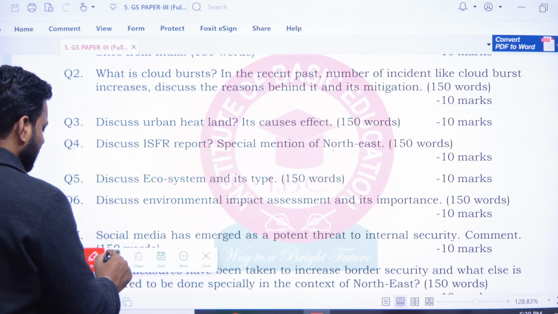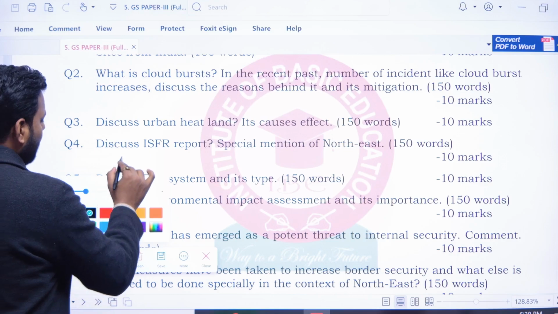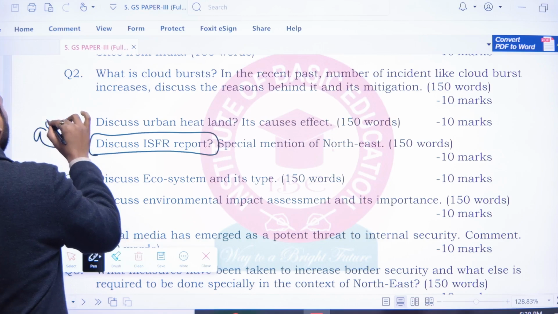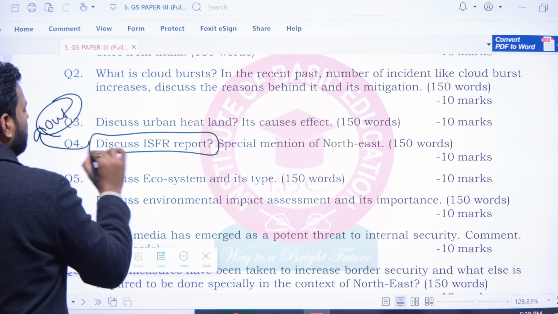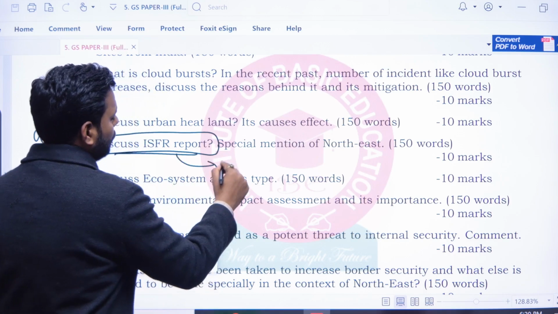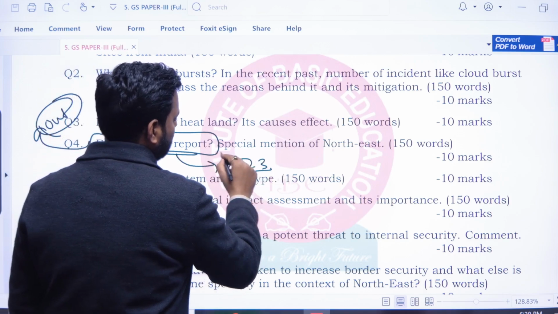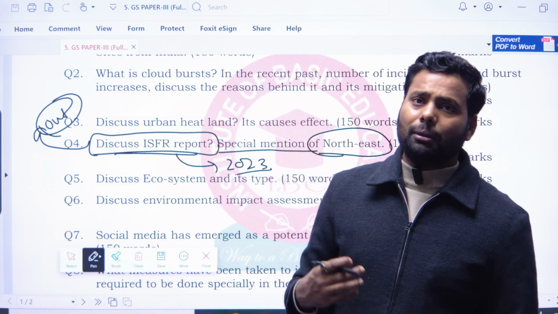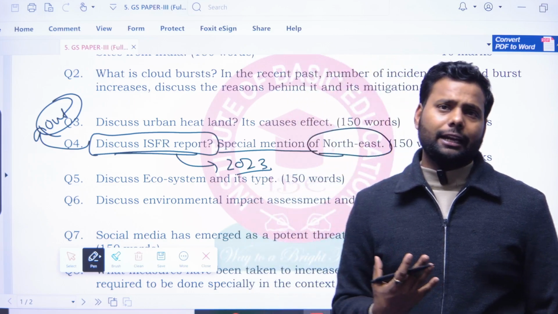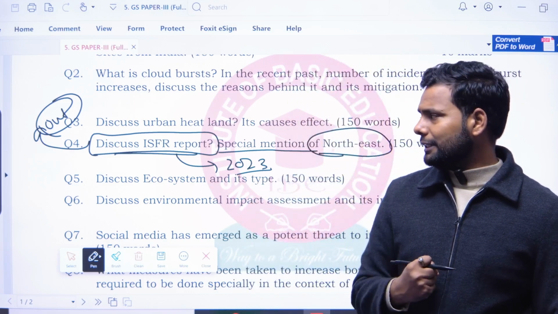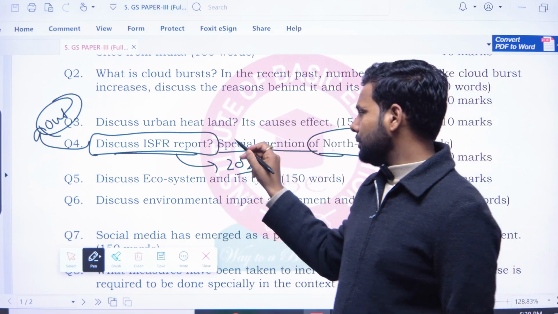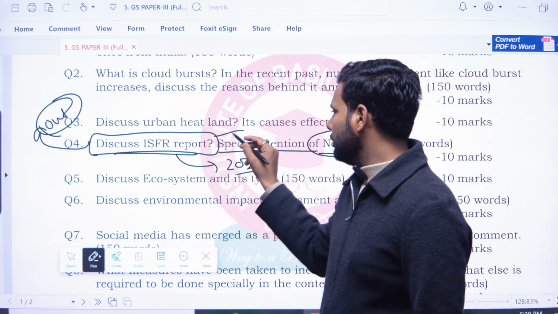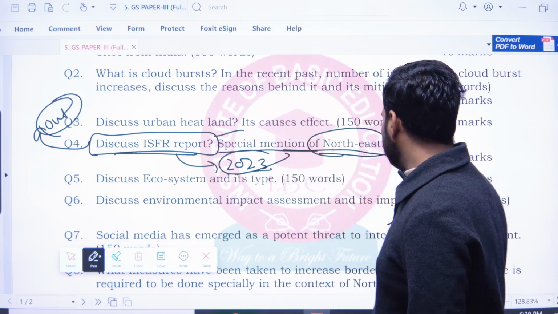Now, in another question, probably this is the question which is almost certain to be in the exam. Discuss the ISFR report 2023, with special mention of the northeastern states. I can say in a very confident manner that this question will definitely come in your upcoming mains. ISFR report 2023 and a special mention of the Northeast.